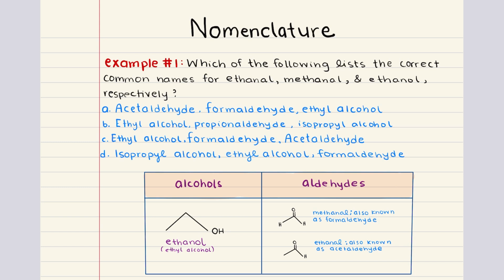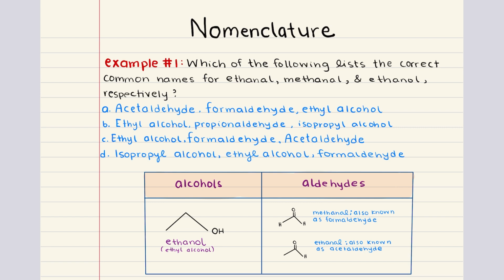Today we're going to be tackling a practice problem set that relates to our lecture on nomenclature. Let's go ahead and get started with the first problem. Problem number 1 says, which of the following lists the correct common names for ethanol, methanol, and ethanol respectively?